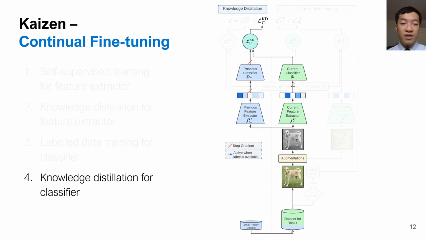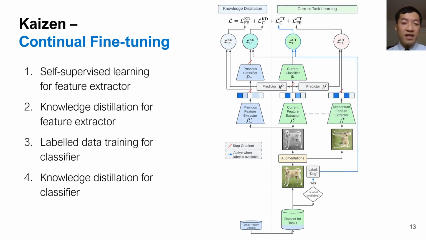Note that in this component, the classifier is trained even if the data is unlabeled, because we are performing knowledge distillation. This keeps the classifier in sync with the feature extractor, so that even if there is a lot of unlabeled data, the classifier can still perform well and stay in sync with upstream components. Combining these four components forms our proposed method, Kaizen.